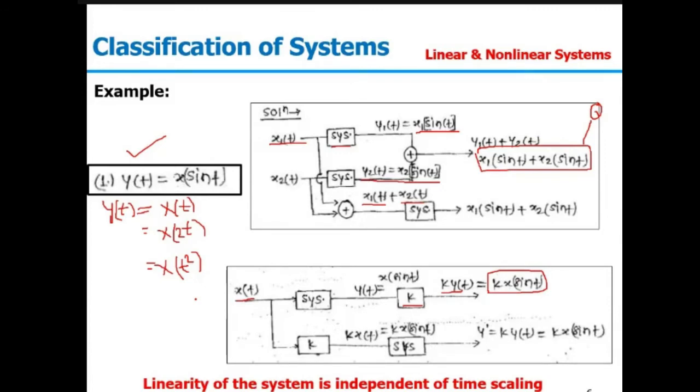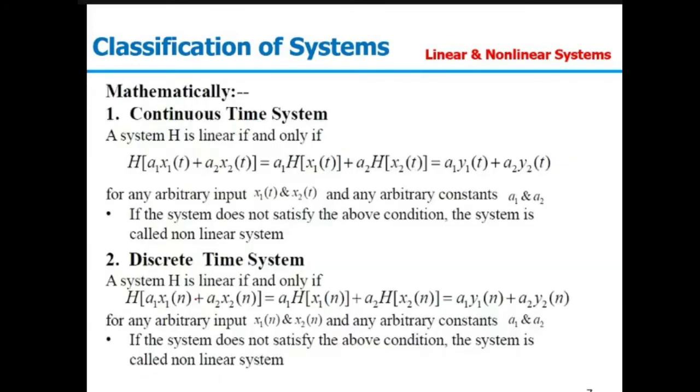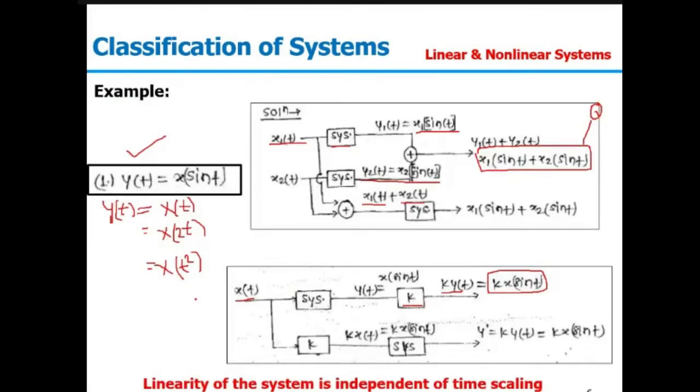So this is how we cross-check the linearity property of any given system. Here we are cross-checking the superposition theorem in terms of two different properties, separately for additive and homogeneity. In some books, you will find people cross-checking it by using a direct method in which both the properties are combined.